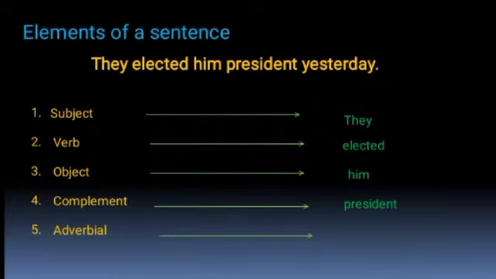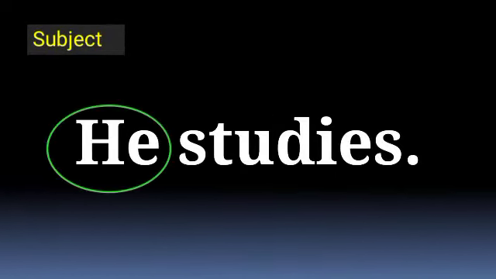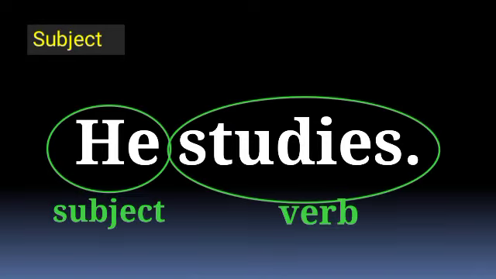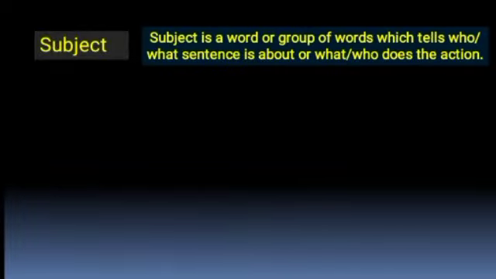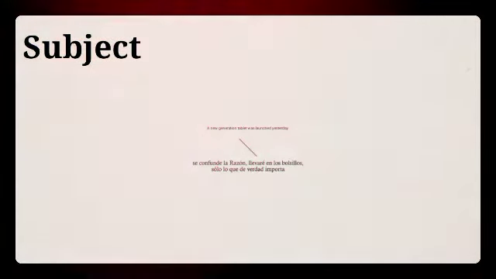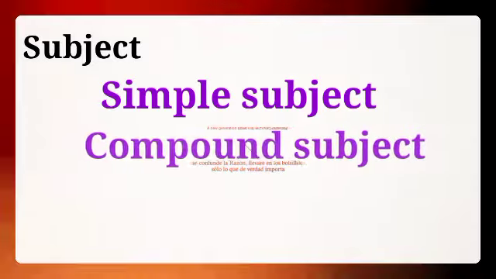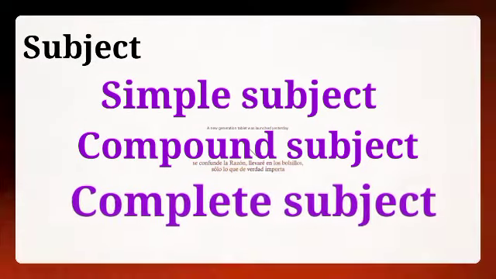Let us discuss in detail. As we have discussed, a sentence may be composed of five different elements. The shortest sentence consists only of subject and verb. For example, he studies. Here he is the subject while studies is the verb. The subject is a word or group of words which tell who or what the sentence is about or who does the action.